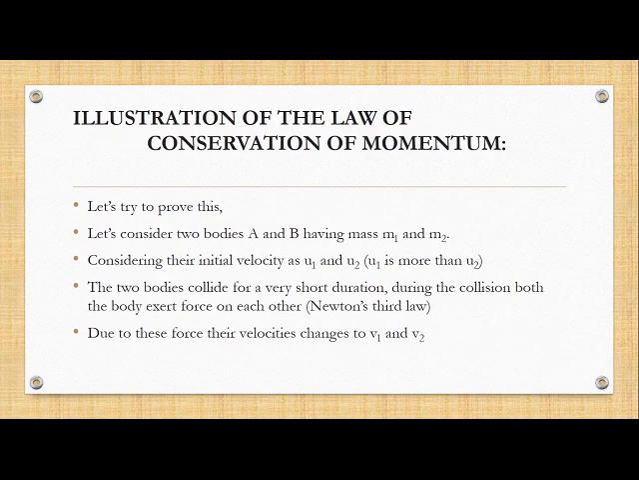Let us try to prove this. Let us consider two bodies A and B having masses m1 and m2. Consider that their initial velocities are u1 and u2. Now these two bodies collide with each other for a very small duration of time, and children, during this collision they exert force on each other, and due to this force their velocities change to v1 and v2.